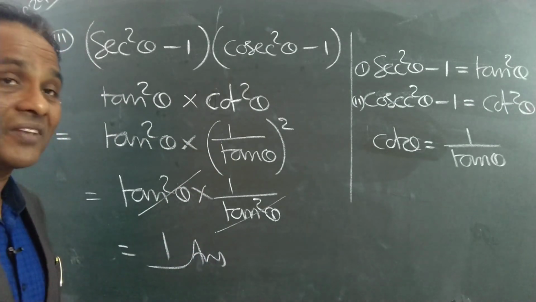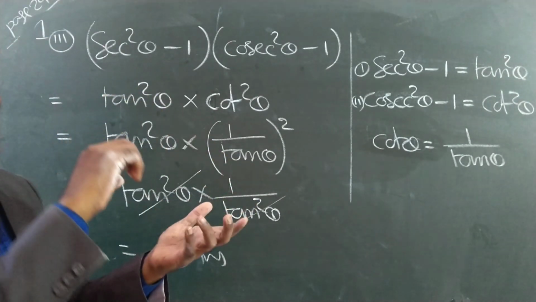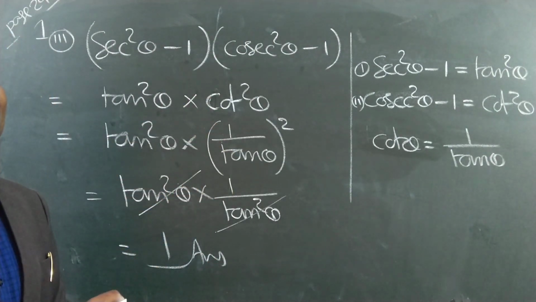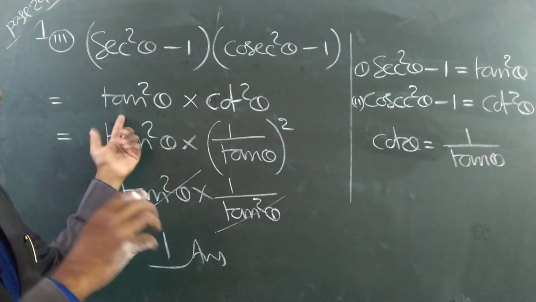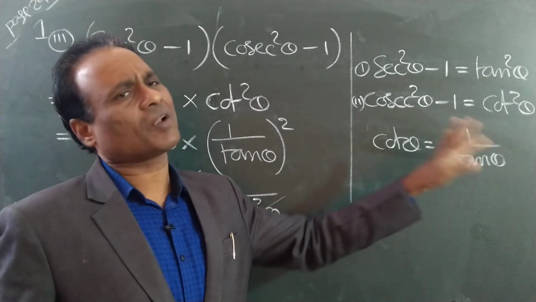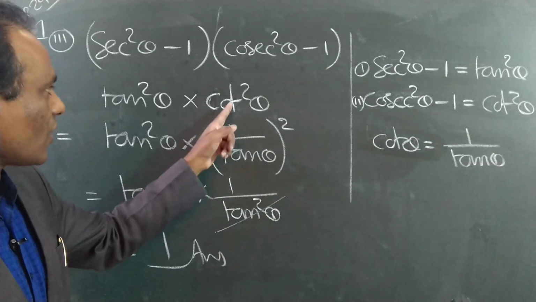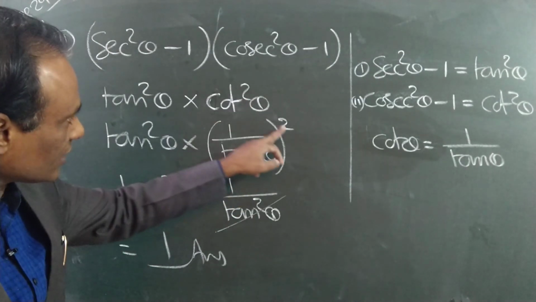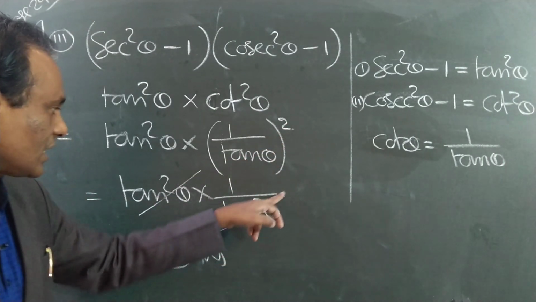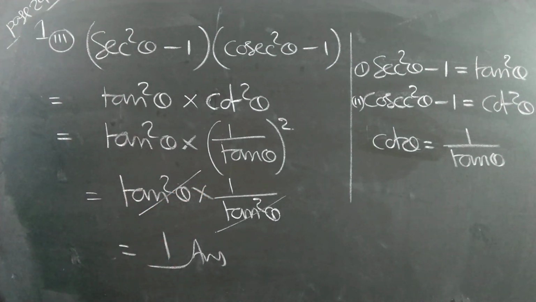For further simplification, you have to think whether there is a relation between tan and cot. Is there any formula between tan and cot? Like that you have to think. The formula is cot is equal to 1 by tan, or tan is equal to 1 by cot. So cot is equal to 1 by tan, square is square. So 1 square is 1, tan square is tan square, denominator tan square, numerator tan square cancel, 1 answer.